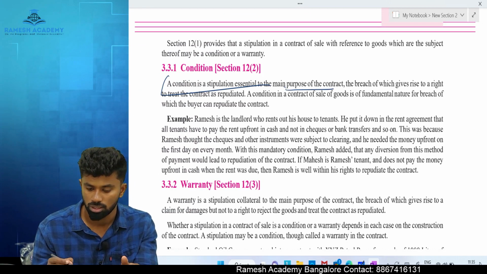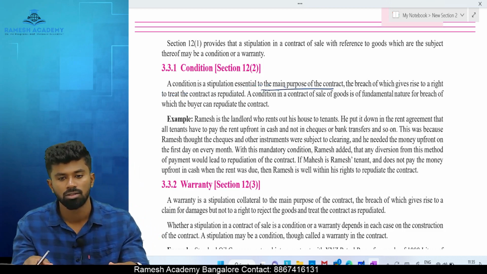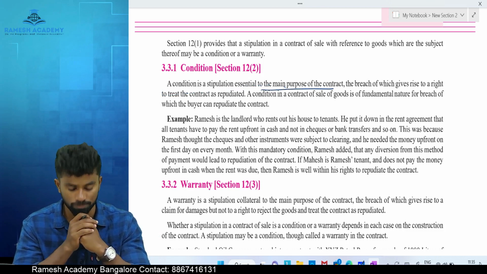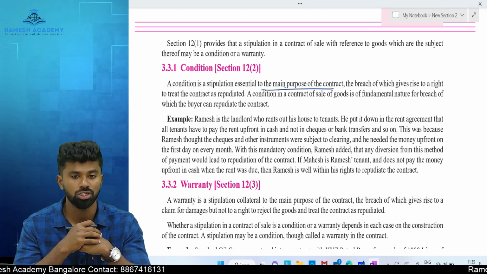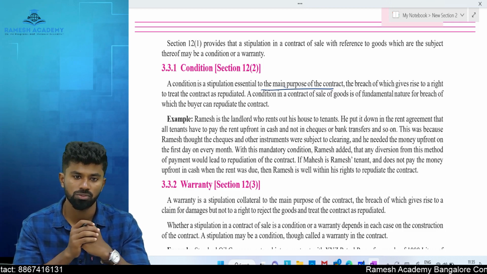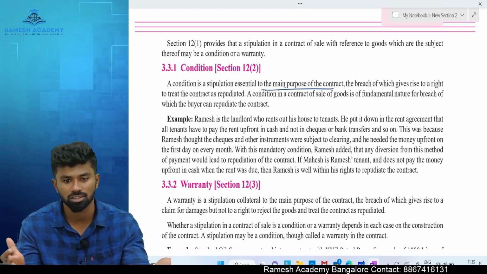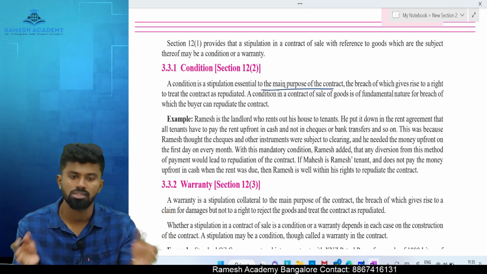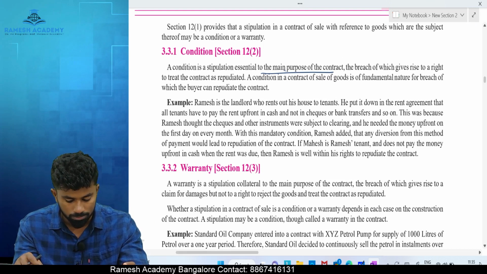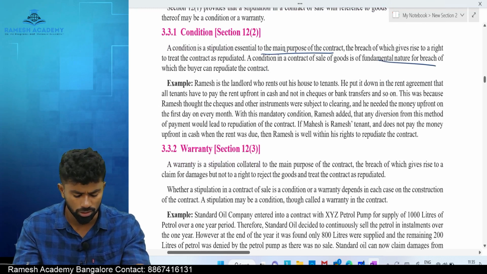That is the main purpose of the contract. That is the most important thing. That is called as what? Conditions. A stipulation which is essential to the main purpose of the contract, the breach of which gives rise to the right to treat the contract as repudiated. What is repudiated? Cancelled. So the buyer has a right to cancel it. That is called as breach of conditions. Okay, it's a fundamental nature of breach of which buyer can repudiate the contract.